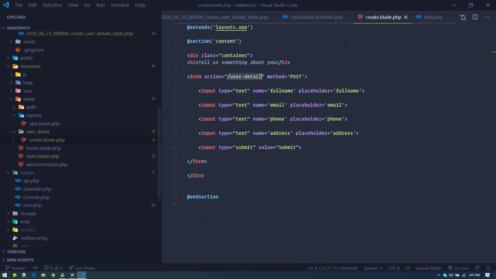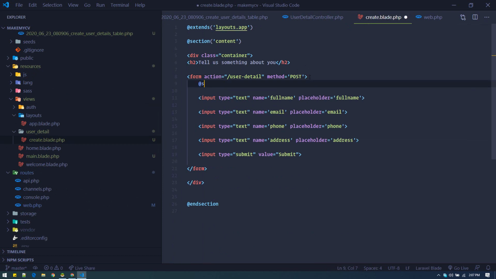That is because for every form you need a CSRF field, like this, just @csrf. This is the way Laravel secures your form. It's a security measure to make sure that you are the one making the request, trying to insert something into your database, and not some hacker or other suspicious source.